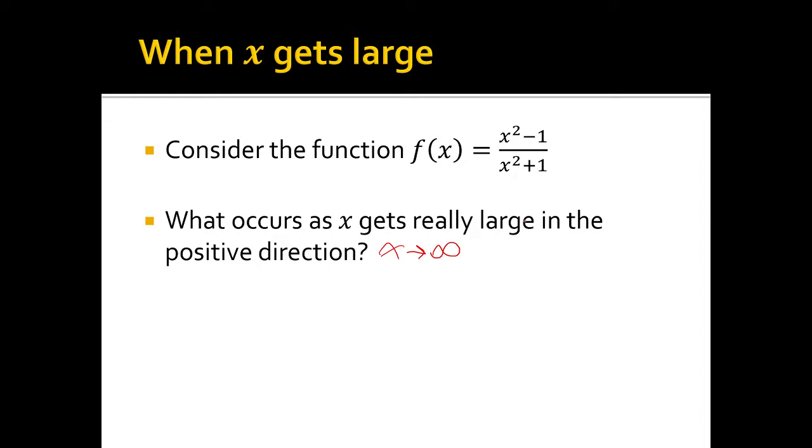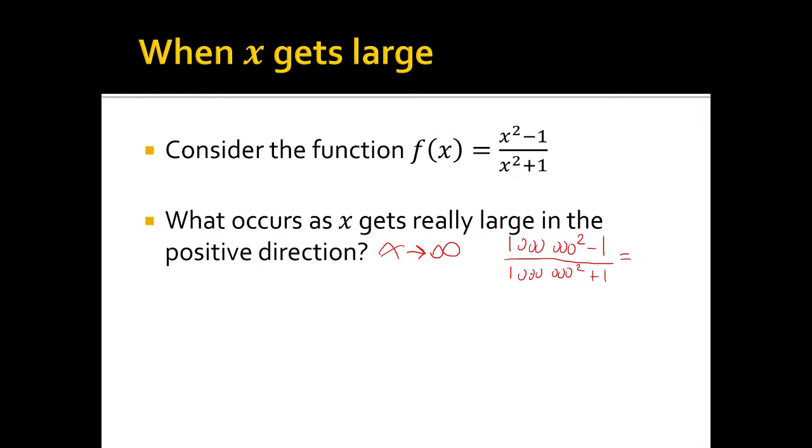As x gets ridiculously large, let's say 1,000,000, you'll get 1,000,000 squared minus 1 divided by 1,000,000 squared plus 1. And this number is going to be very, very close to 1, because 1,000,000 squared is like 1 trillion, and then minus 1 is not going to make a big difference.